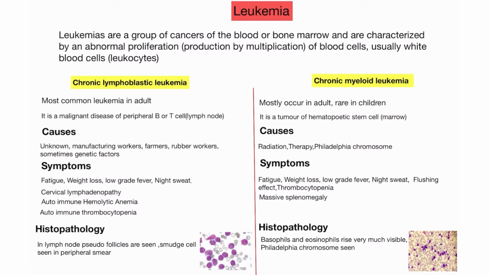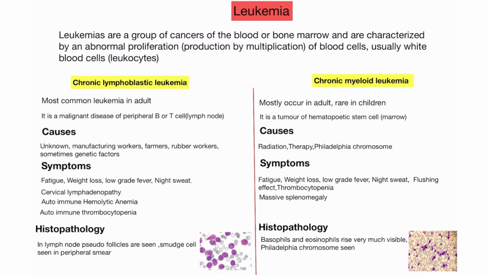Chronic lymphoblastic leukemia is the most common leukemia in adults. I already discussed that the most common leukemia in children is ALL, acute lymphoblastic leukemia. But when the question asks about the most common leukemia in adults, it is chronic lymphoblastic leukemia. Chronic myeloid leukemia occurs in adults, but sometimes also in children. So this is the first characteristic.